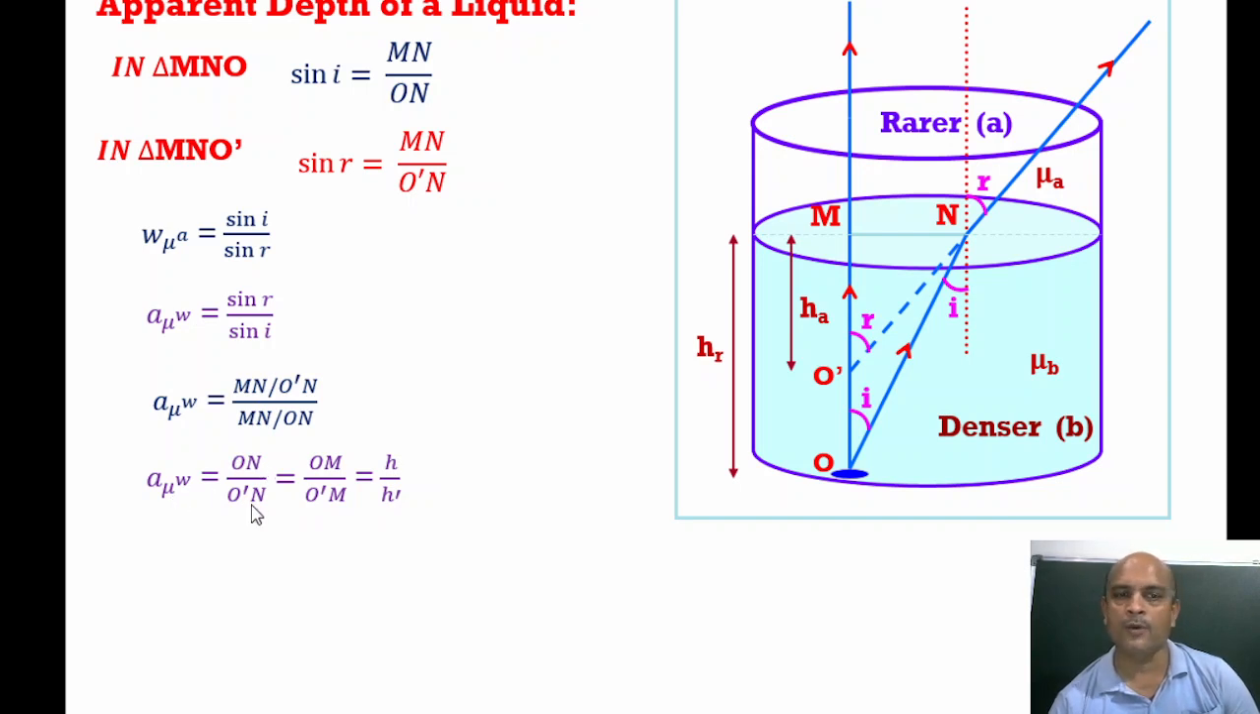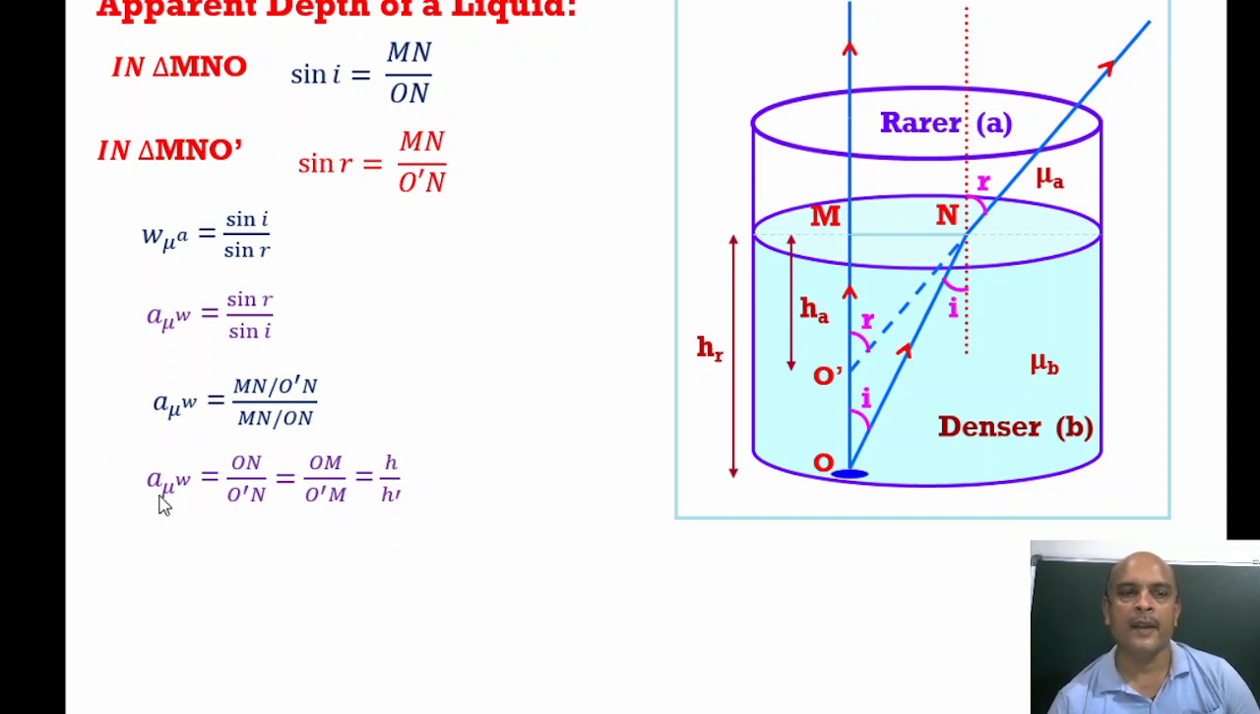Now ON and OM are approximately the same. In a triangle they may be different, but in the symmetrical way, O'M and OM we can find easily, or they are approximately the same because the depth is large but the angle is very small. So ON we can replace by OM, and O'N we replace by O'M. So OM is H and O'M is H dash. So we get the formula A mu W is equal to H upon H dash.